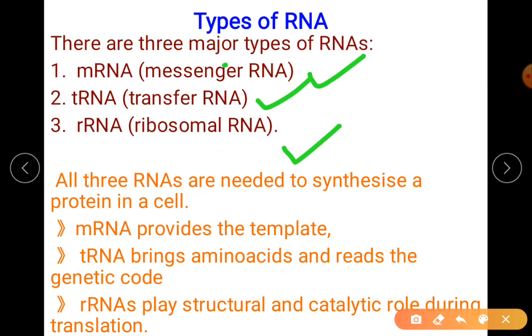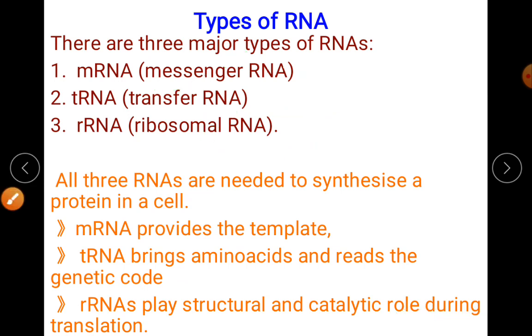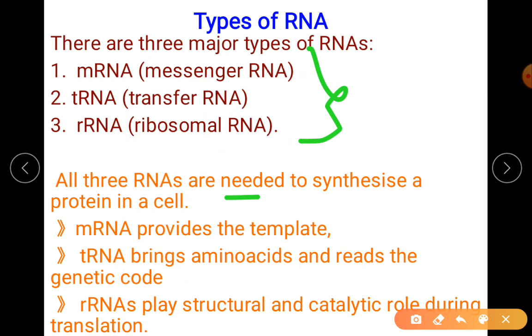Based on the name, messenger RNA, tRNA is transfer, then rRNA ribosomal. Their common function for all three is to synthesize the protein. But individually, what is their task? mRNA provides the template.